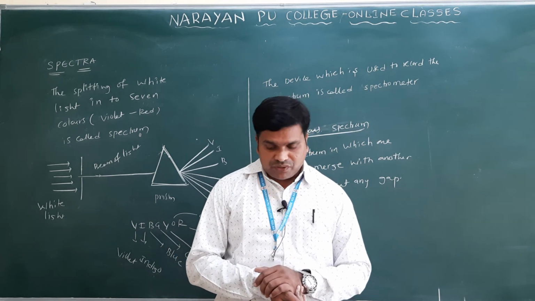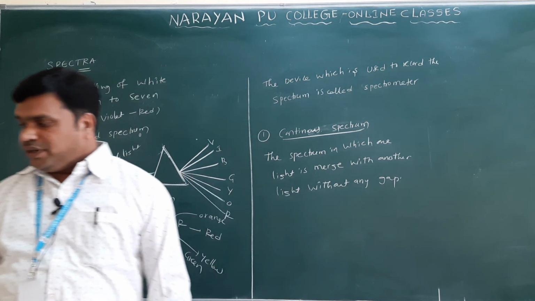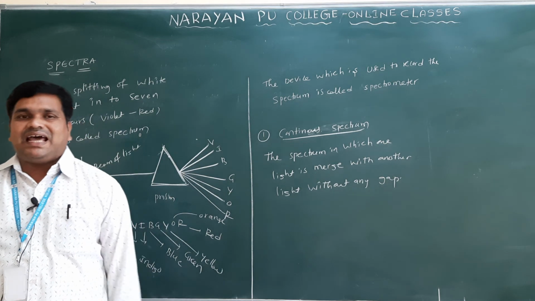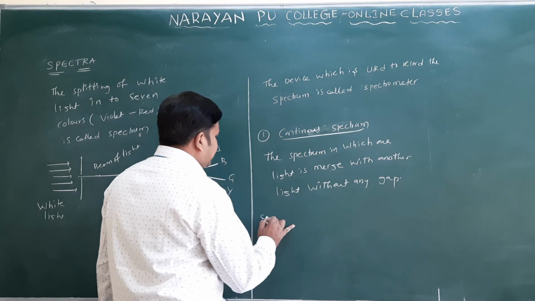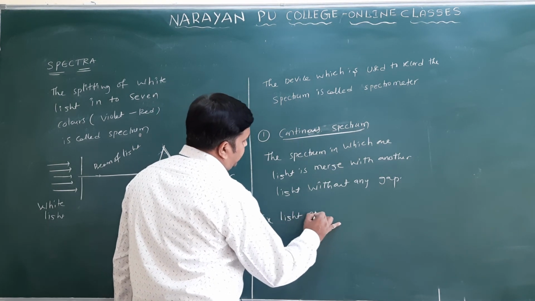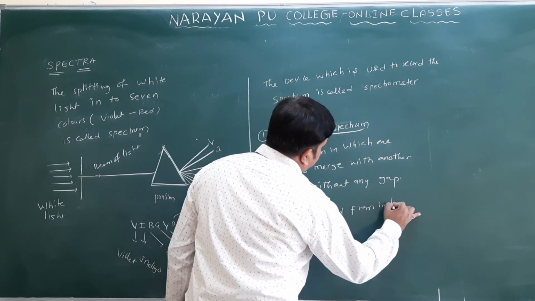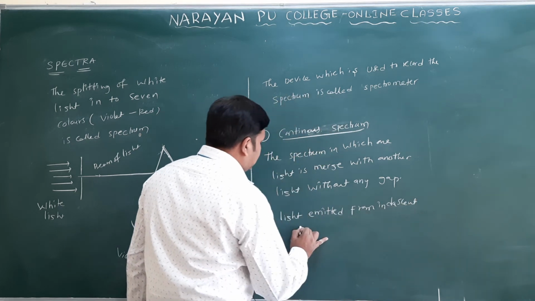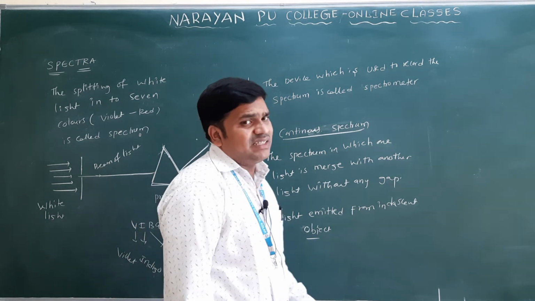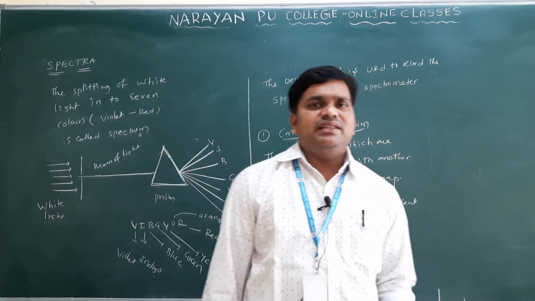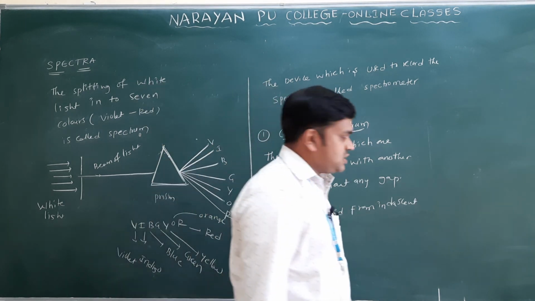So what are the examples of this continuous spectrum? When ignited, you can take a metal rod or any object, the light emitted from an incandescent object or material. Incandescent means heating the substance. If the compound is continuously heated, what type of spectrum does it give? It gives a continuous spectrum.